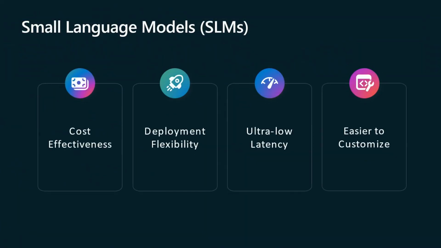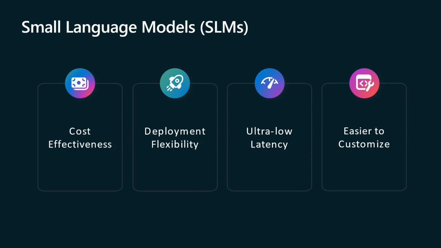Small language models, or SLMs, are a revolutionary advancement in AI and natural language processing. Unlike their larger counterpart, the large language models, SLMs are designed to be compact, efficient, and resource-friendly while maintaining high levels of performance and accuracy.